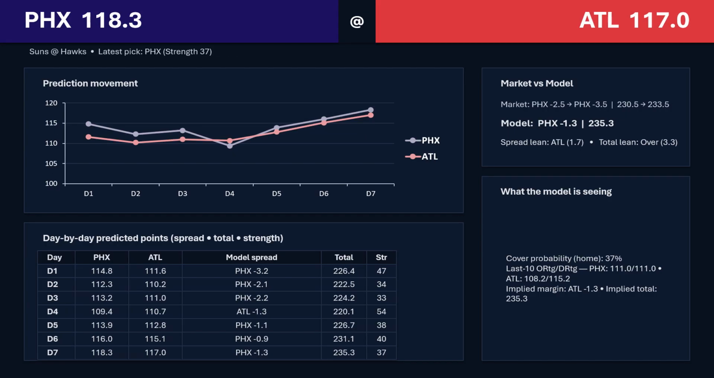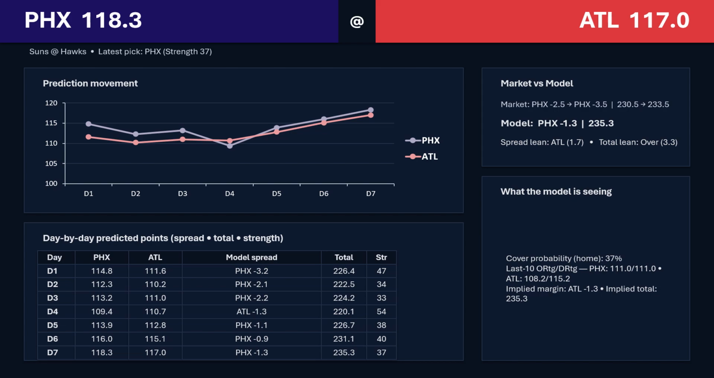All right, next game is going to be Phoenix and Atlanta. Model kind of has this as like a pick'em game. It started at a 3-point favorite for Phoenix, flipped to a 1-point favorite halfway through the week for Atlanta, and now it's back to a 1-point favorite for Phoenix. The total 226 dropped to 220, shot up to 235. So not super confident on that total, but it's pretty confident that they're going to score more than what it was predicting on day 4.